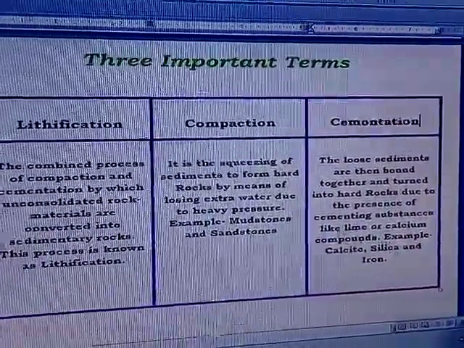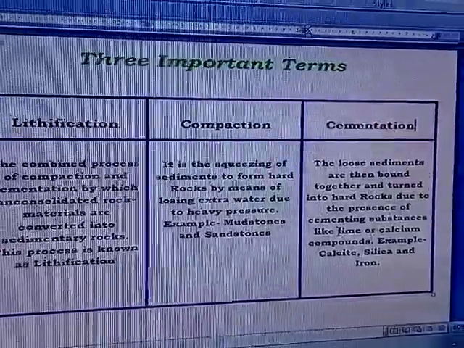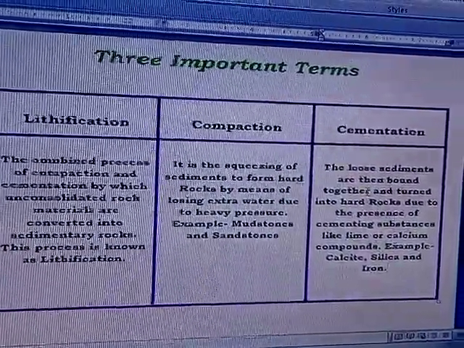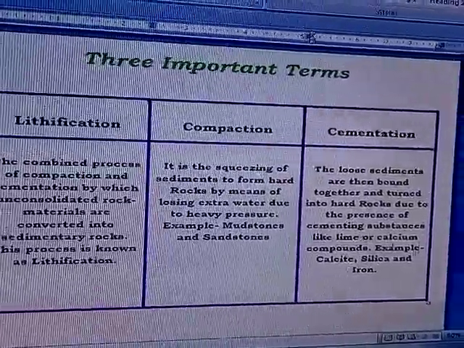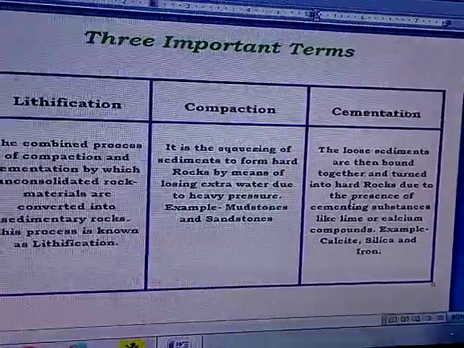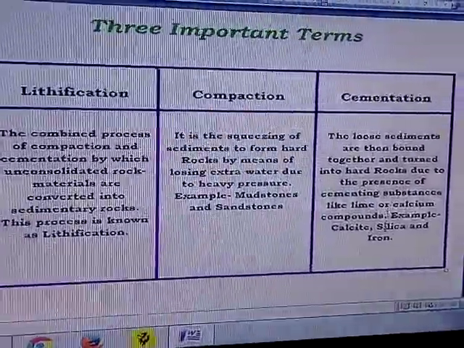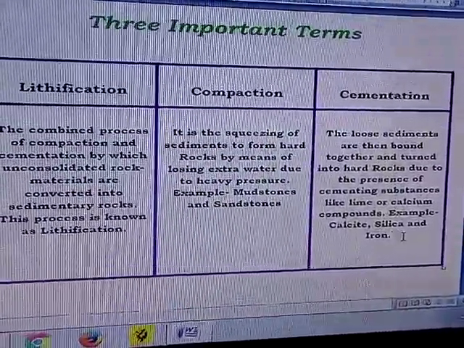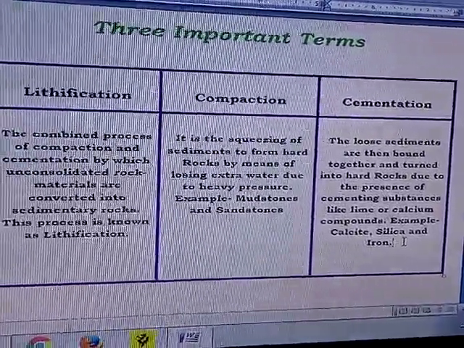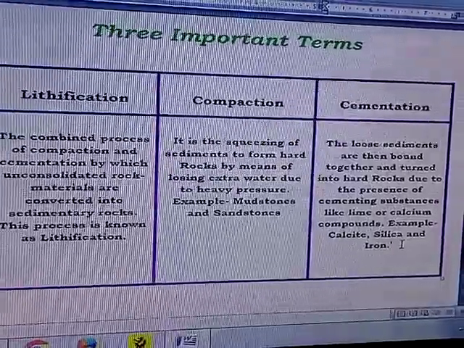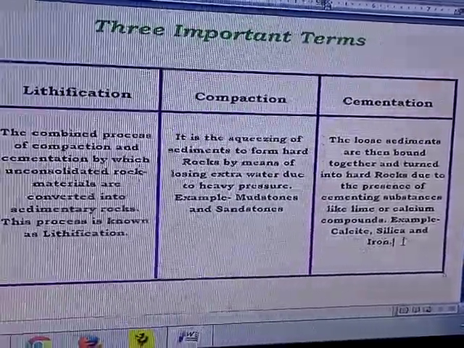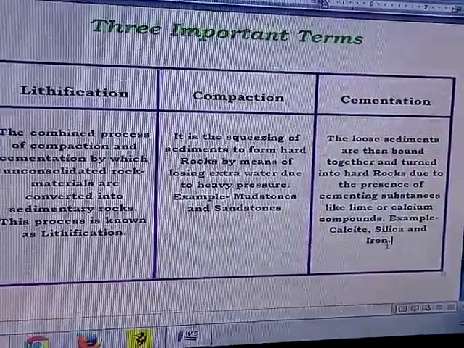In the cement we have got this kind of material called lime or calcium. So in nature itself, in the soil or rocks itself, there is lime or calcium. These materials help to compact or make the rock into hard rocks. Such examples are calcite, silica, or even iron.